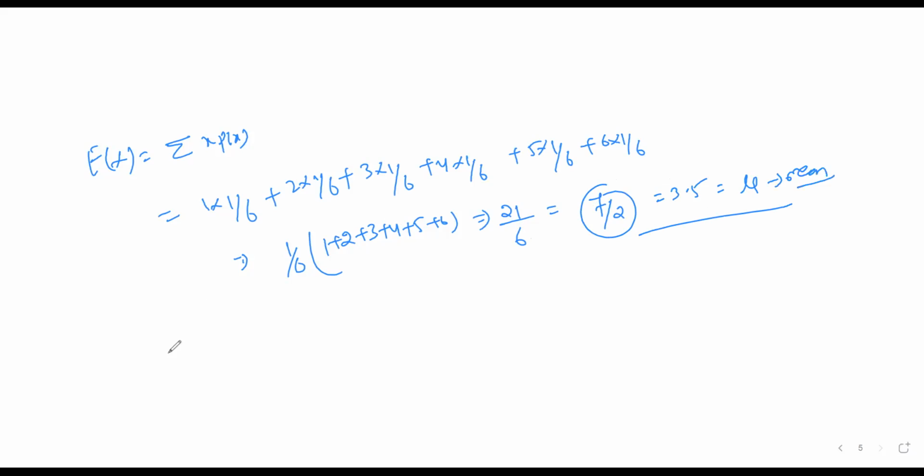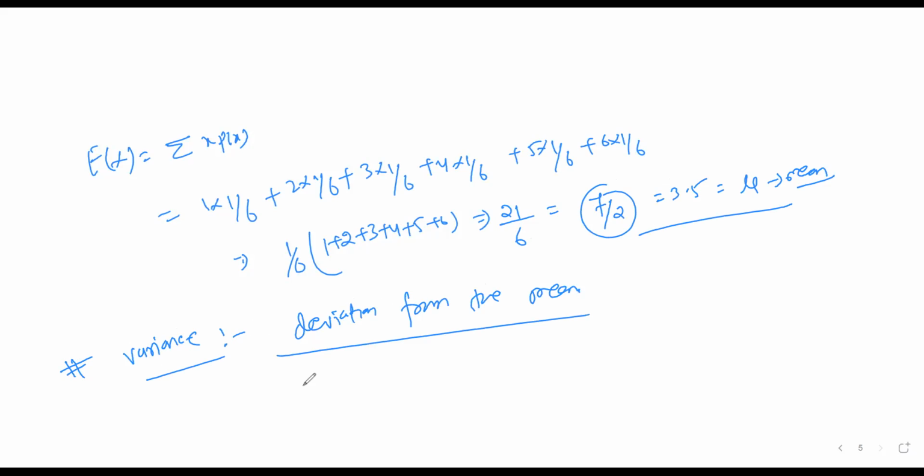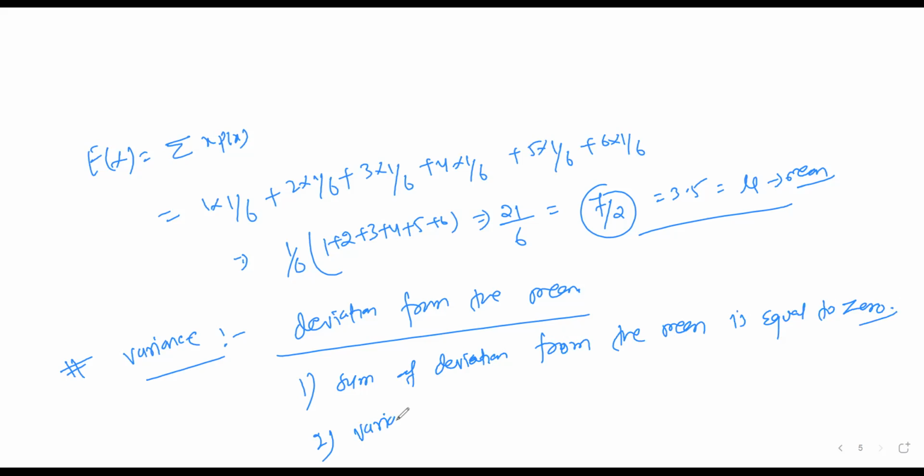Now the next thing we have to know about is the variance. What is actually the variance? The variance is nothing but the deviation from the mean. And here remember that the sum of deviation from the mean is equal to 0. I'll show you how to get it here. And the next important thing, the variance is always positive. Always positive.